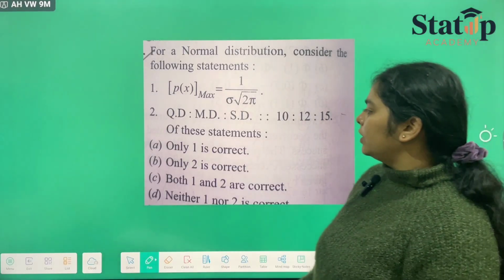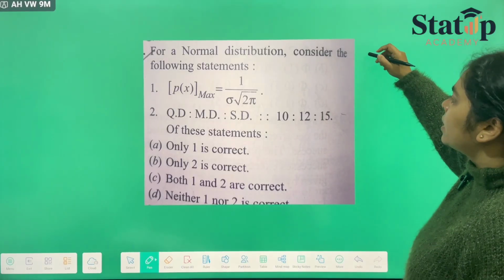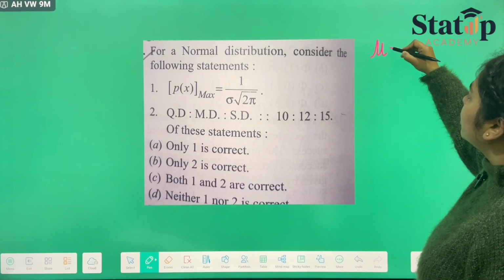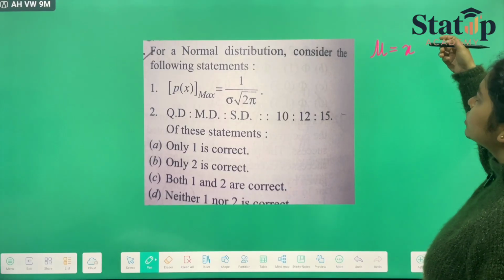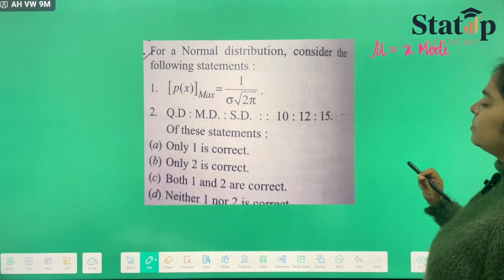Now moving forward, this is also a statement based question. I've told you earlier that the probability is maximum when mu is equal to x, which is the mode. At mode, the probability will be maximum.